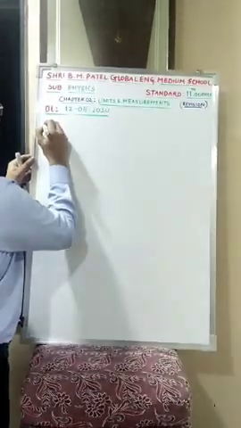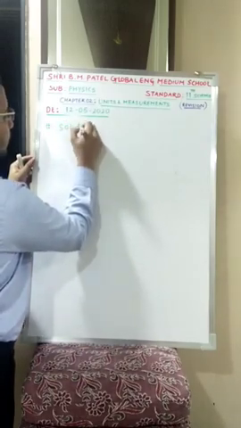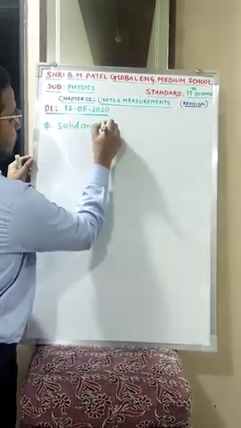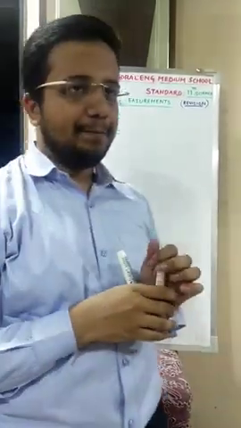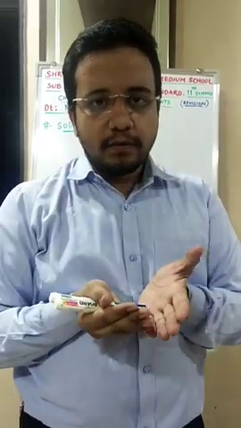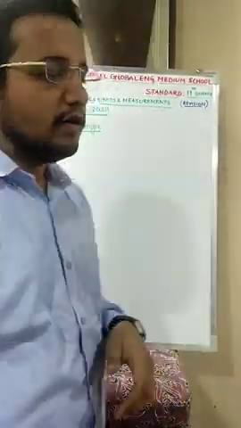Next topic we are having with us is solid angle. Now if you want to understand the solid angle very well, remember one thing. Have you seen a watermelon? When you cut a piece of it, a square piece from it, that 3D structure will represent what? Solid angle. That I will define more clearly over here.